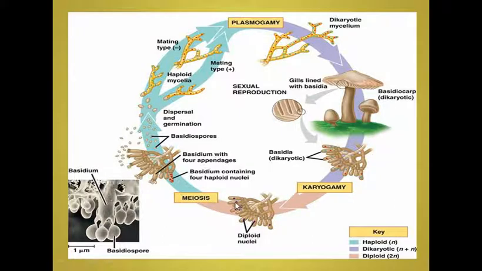This diploid nucleus undergoes meiosis to produce 4 haploid nuclei in each basidium. From each basidium, 4 basidiospores are pinched off as the nuclei move to the tip of each basidium, and then they are dispersed into the air, and on finding suitable conditions they again grow into the plus and minus types of mycelia and may repeat the cycle again.